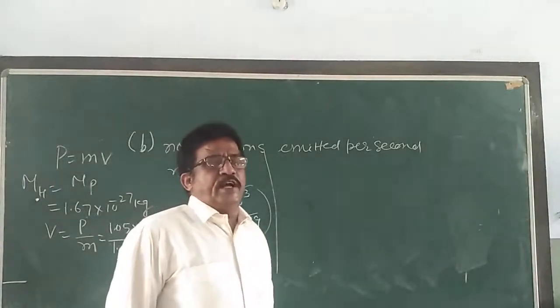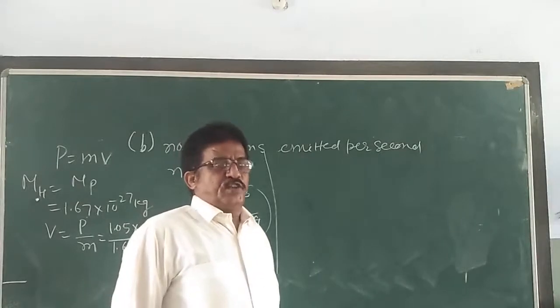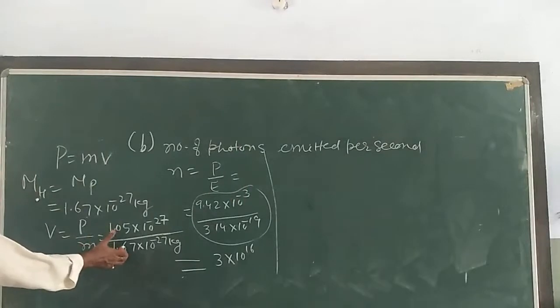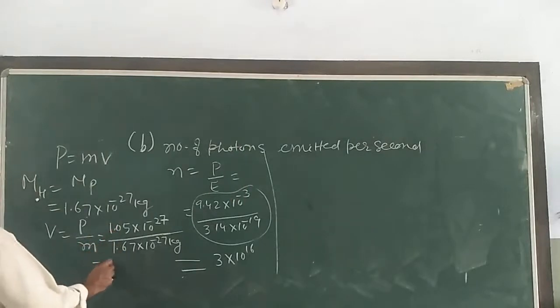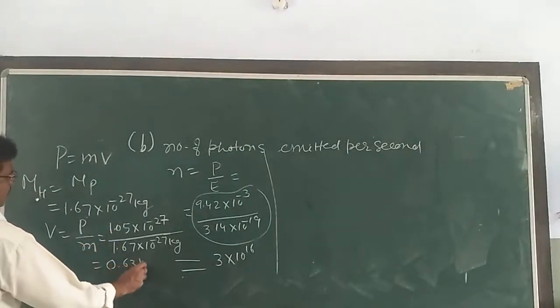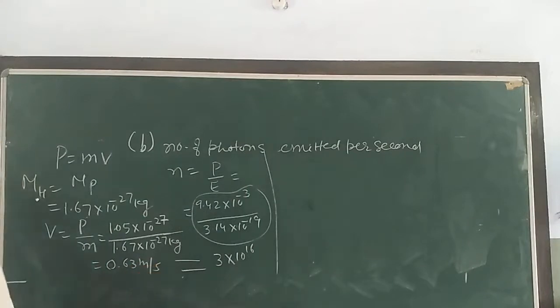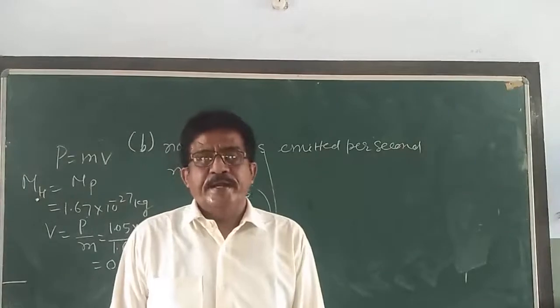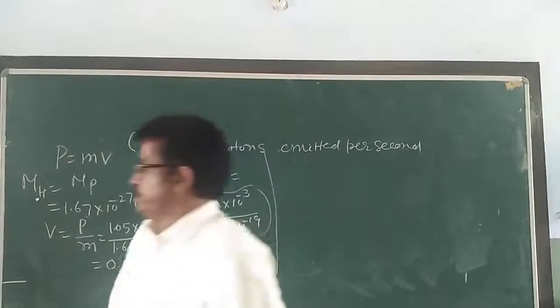So dear children, this is the way to solve the numericals. And when you solve this, you will get 0.63 meter per second. Okay? Write down.